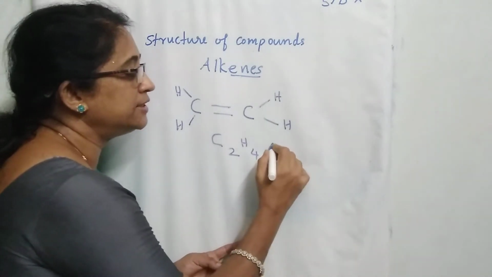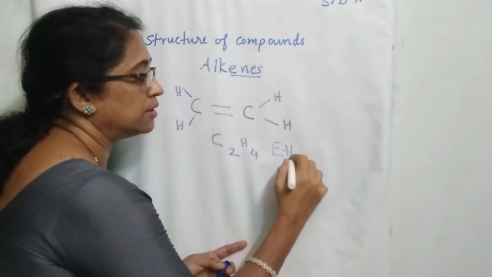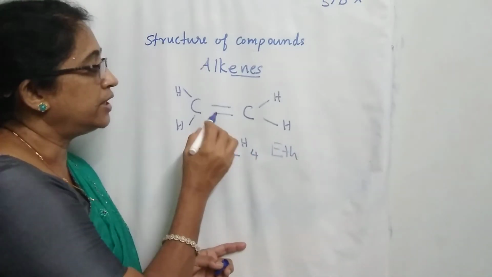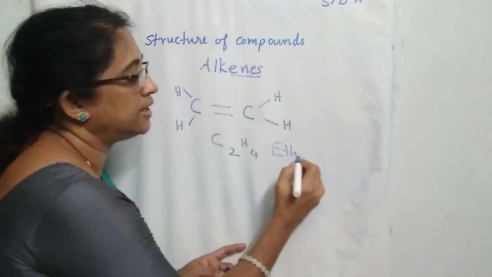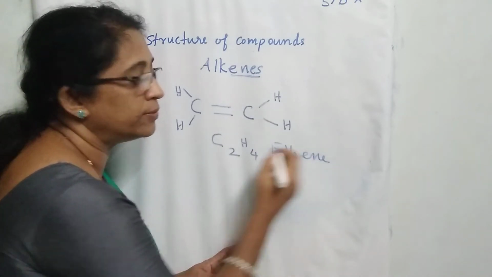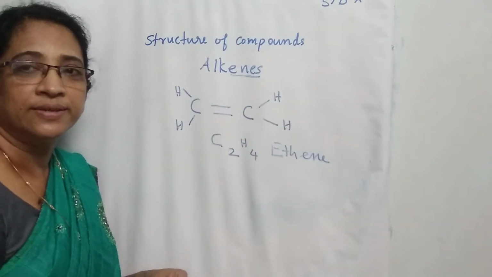the name begins with eth. Then there is a double bond. So the ending of the compound is ene: ethene. What is the name of the compound? Ethene.